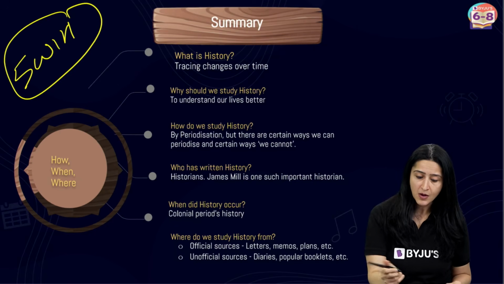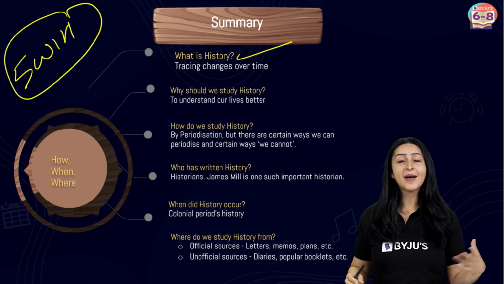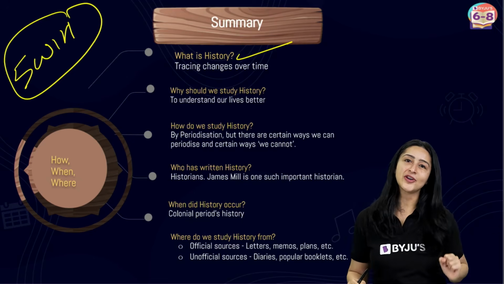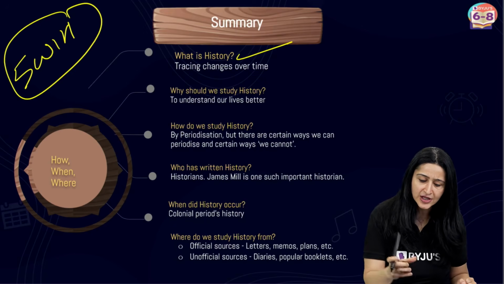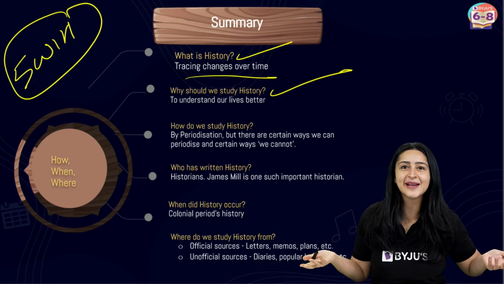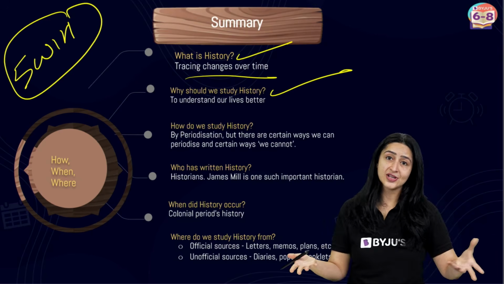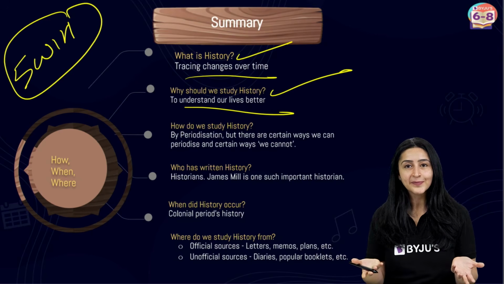We started with, what is history? Well, history is about tracing changes over a period of time. Then we asked, why should we study history? Well, obviously studying history will help us to understand the changes that have occurred over time and will help us to even understand our lives better.